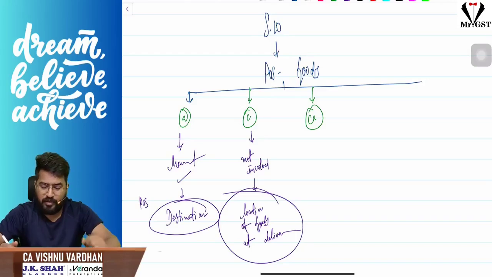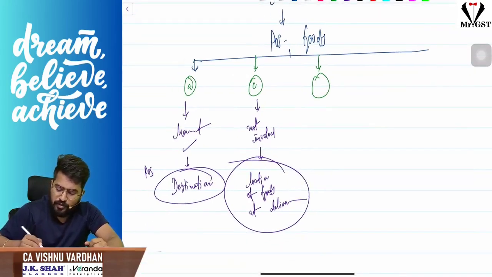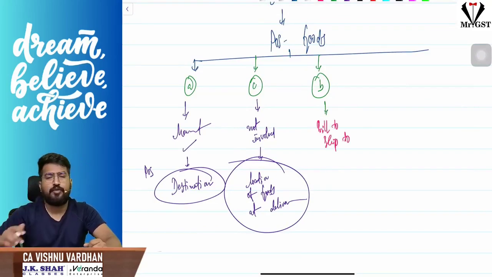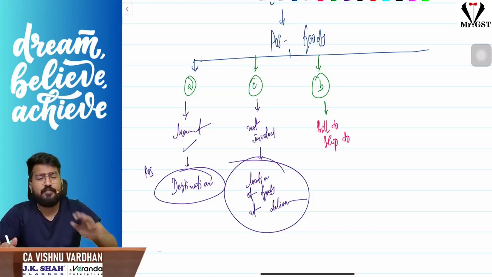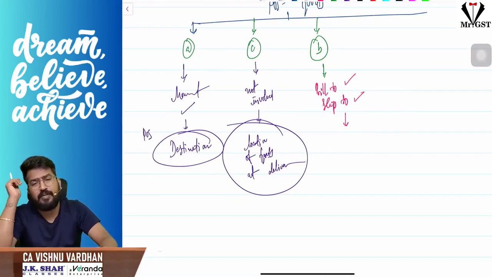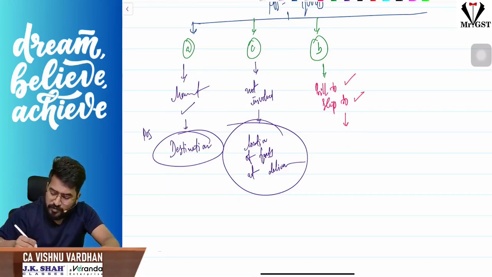Movement involved, not involved. Now, here the interesting thing is, I'll tell you. Let us see. Clause B is the next one. Clause B is all about bill to ship to model. Sir, bill to ship to model cases. In bill to ship to model cases, what happens is, billing will be done to one person, shipping will be done to another person. In such cases, sir, what will be the place of supply? The place of supply is who gave you the direction.